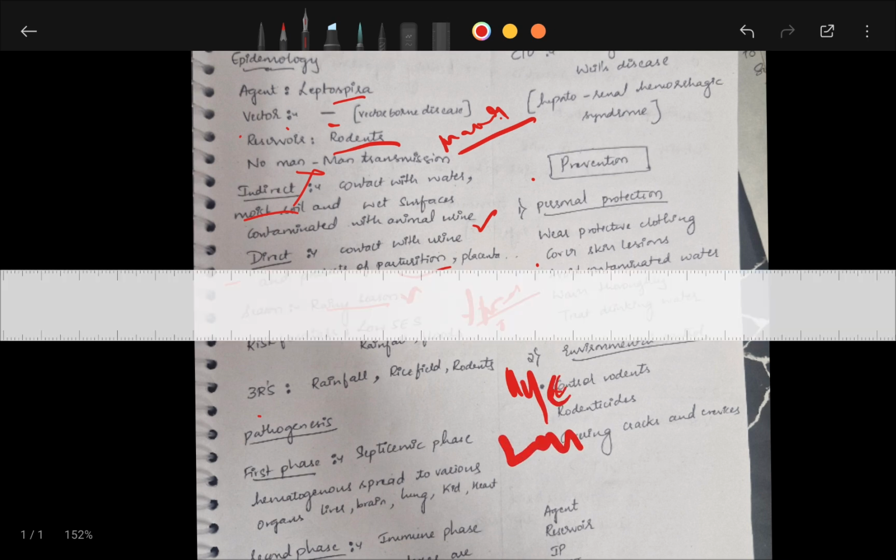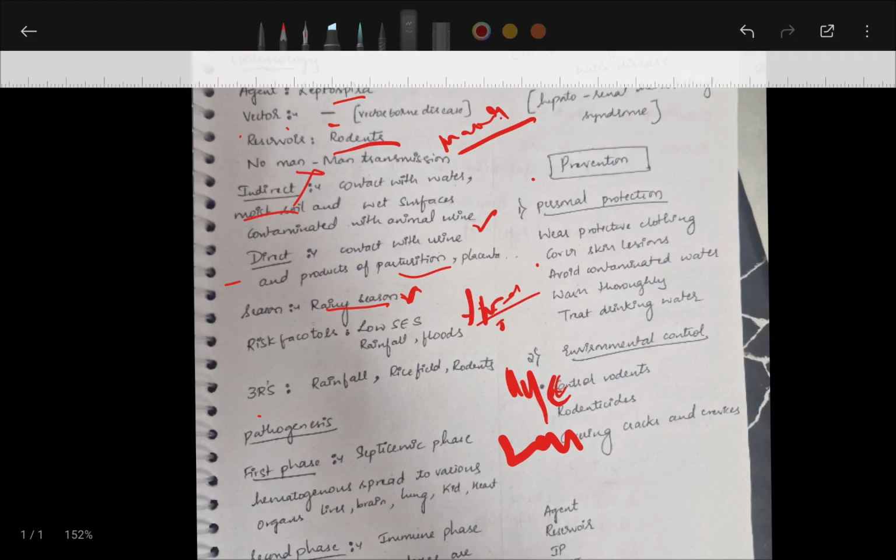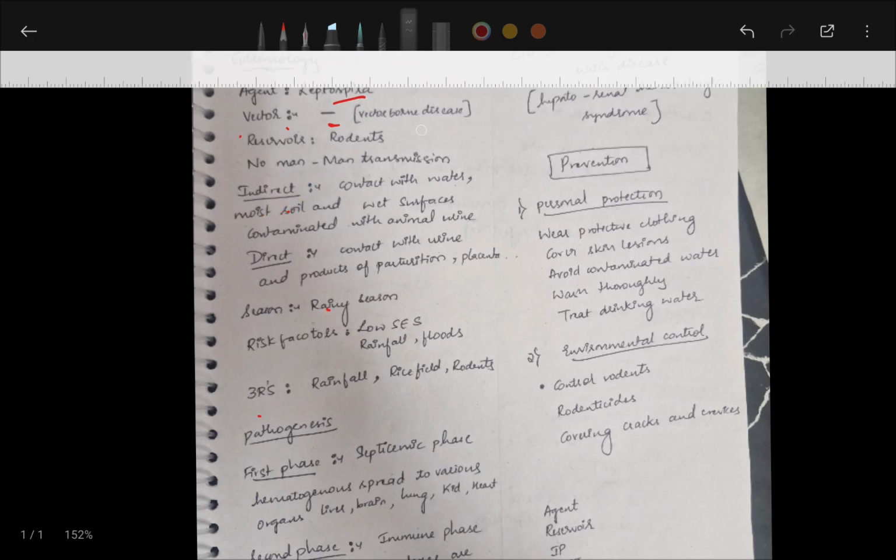Next, risk factors. Risk factors include low socioeconomic status, where there is less hygiene, rainfall, and floods. These are the risk factors. 3 R's you can remember: rodents, rainfall, and rice field, where in the rice field you can see stagnant water.